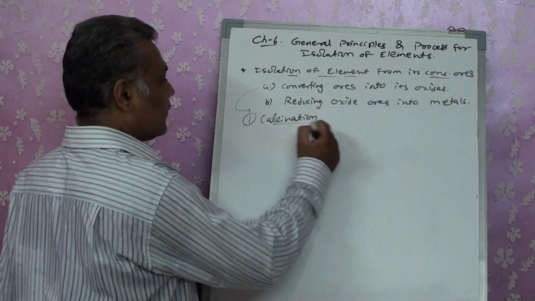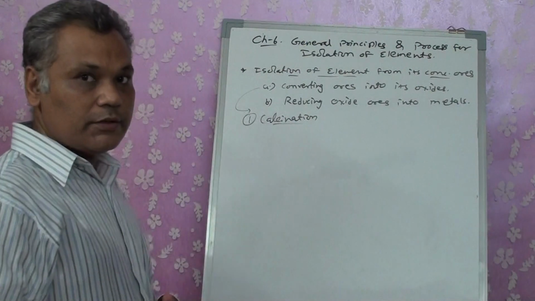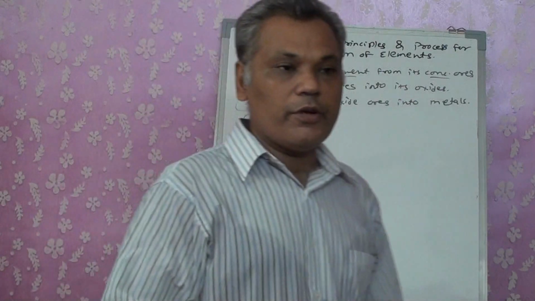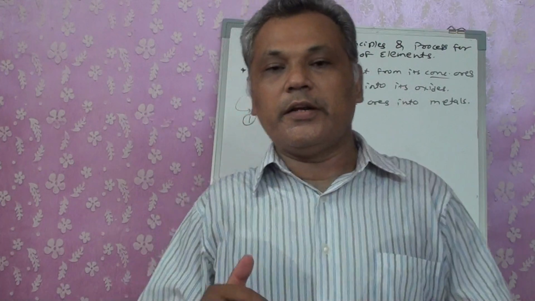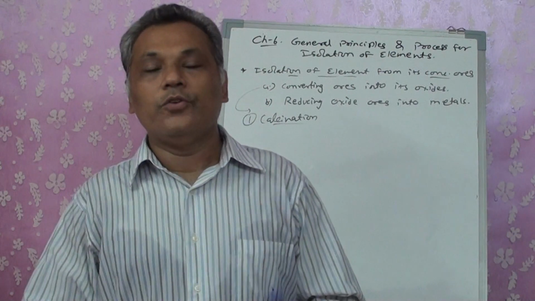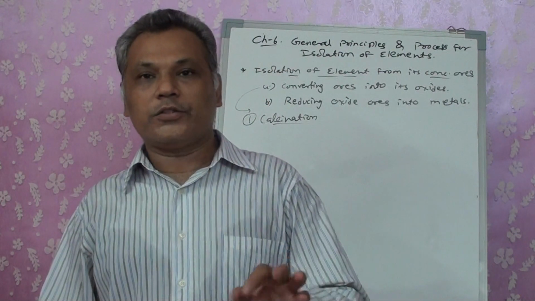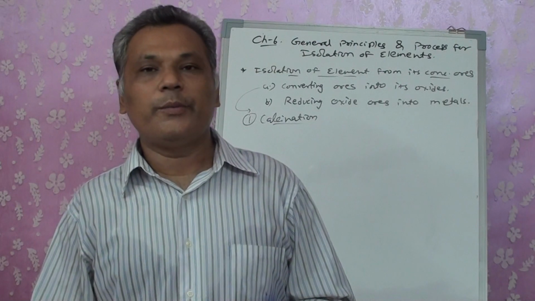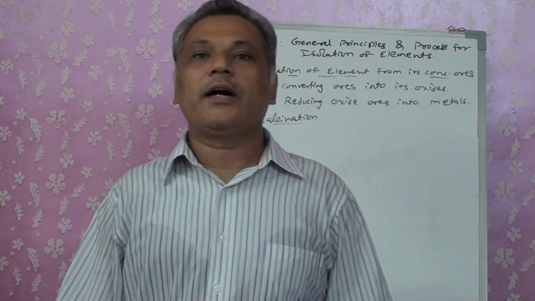calcination. Now what is calcination? Calcination means whenever you are having any carbonate, sulfate, nitrate, or hydroxide ores, whichever ore you have, you convert them into a pure metal oxide. That reaction is carried out in absence of air. Then that process is known as calcination. Calcination is the ore converted into its oxide in absence of air.